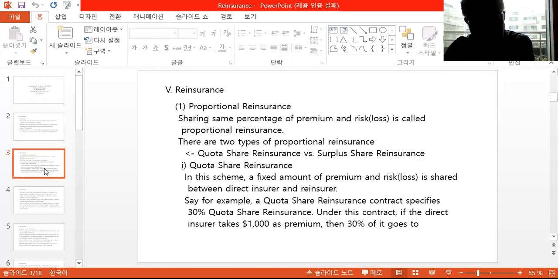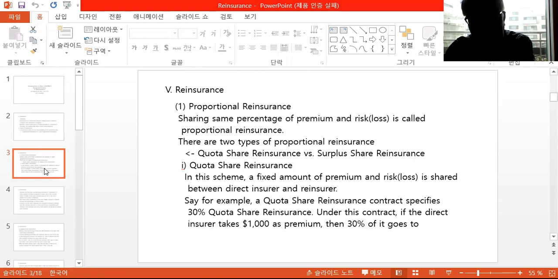In a quota share reinsurance scheme, a fixed percentage of premium and risk loss is shared between the direct insurer and the reinsurer. Say, for example, a quota share reinsurance contract specifies that 30% goes to the reinsurer.